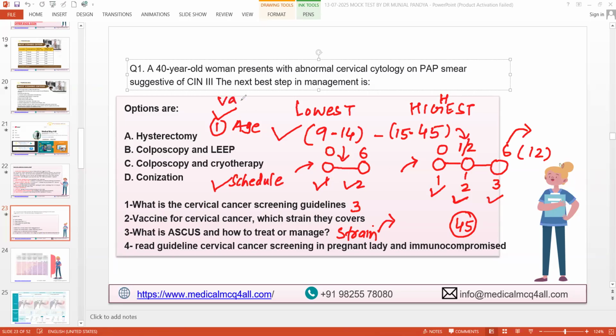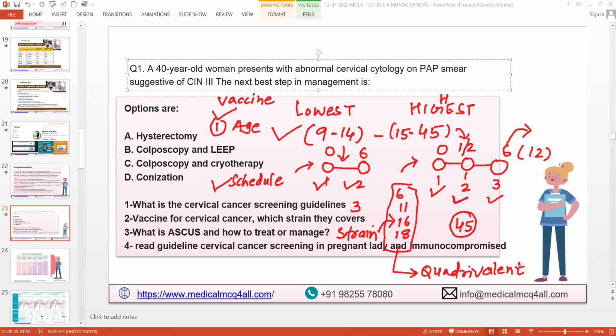This is all about the vaccine. We are talking about HPV. 6, 11, 16, and 18. This is the vaccine schedule. It is given for all, right? So 0, 6, or 0, 2, 6. And these four strains in one vial, it is called a quadrivalent. Is that clear? Yes or no?